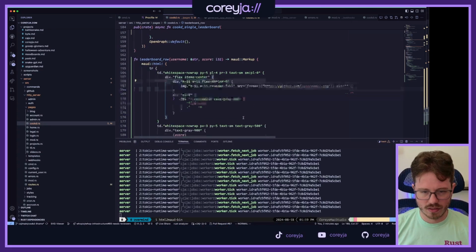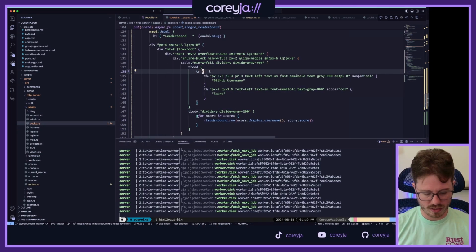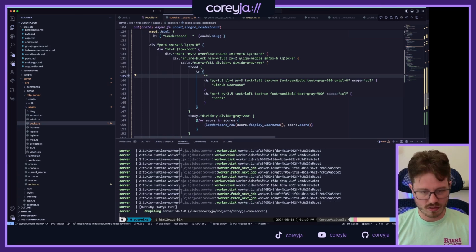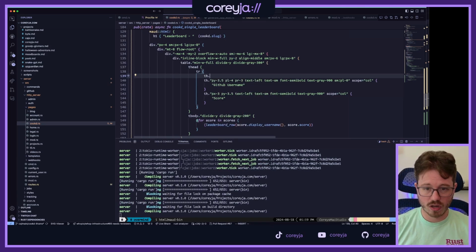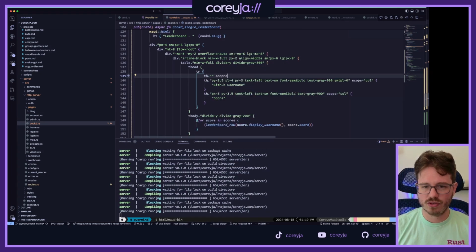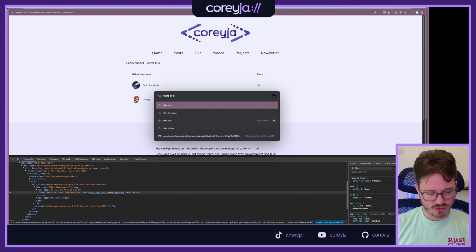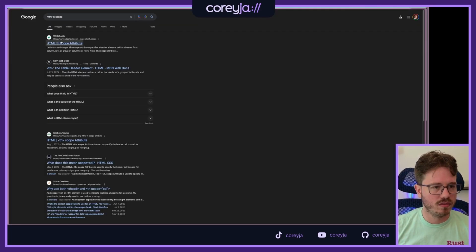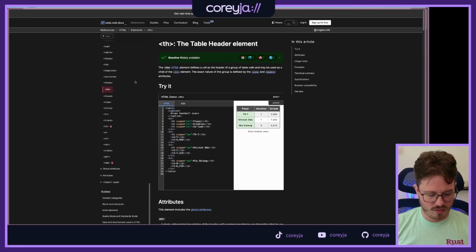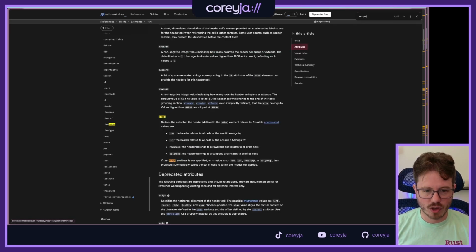So in the header, we are going to need another th row, probably with some classes here. I don't really know what scope means here. HTML th scope. What does it do? Scope. The exact nature of this group is defined by the scope.